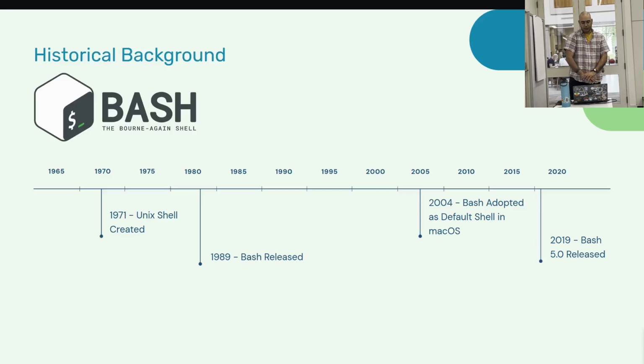A little bit of history. Bash, or the Bourne Again shell, is a Unix shell and command language written by Brian Fox for the GNU project as a free software replacement for the Bourne shell.